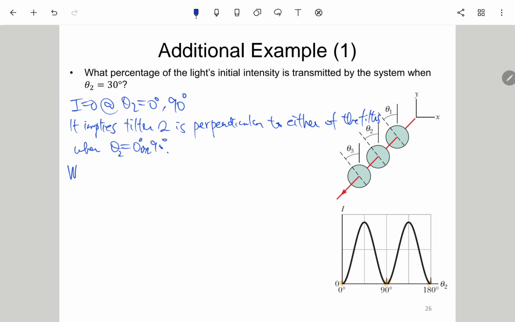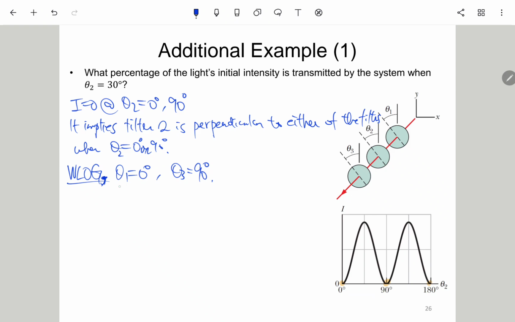So we will say without loss of generality, 就是叫做不失一般性，we can say theta 1 equals 0 degree, theta 3 equals 90 degree. 那这个不失一般性的意思是，我现在是假设 theta 1等于0度，theta 3等于90度，你不相信的话，你可以试试看 theta 1等于90度，theta 3等于0度，它出来的结果会一模一样。所以我们就只写一个，就是叫做 without loss of generality 不失一般性。